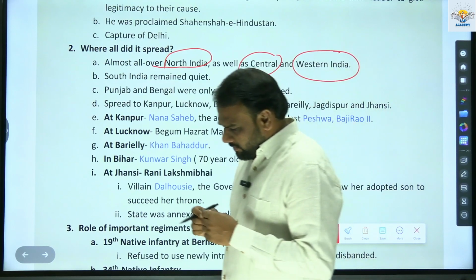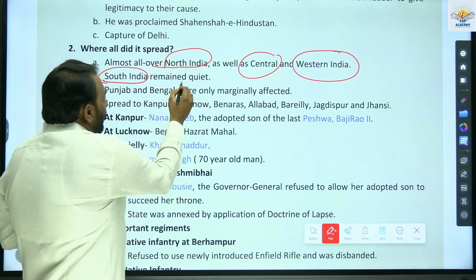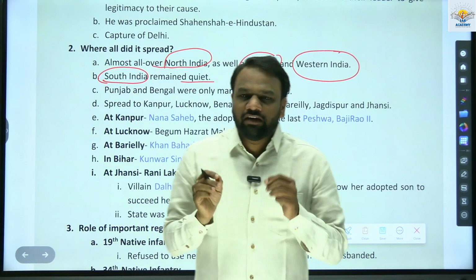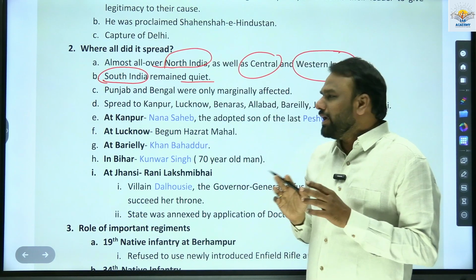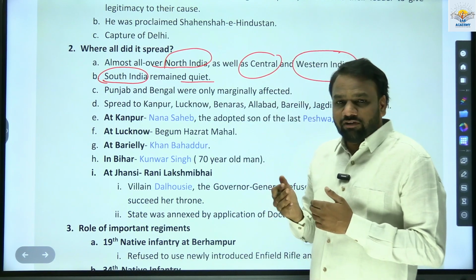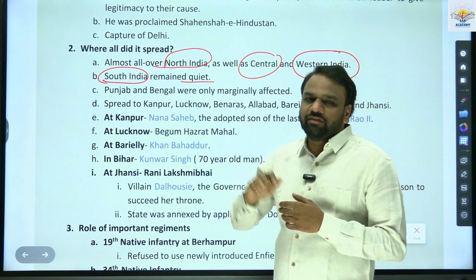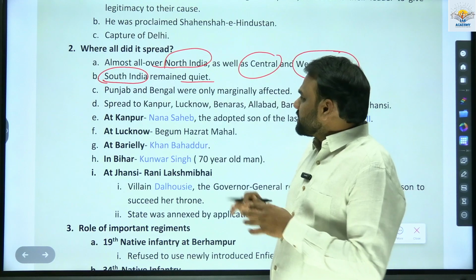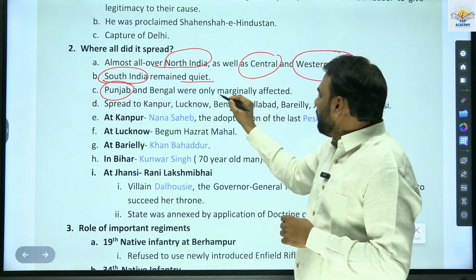Very important to remember that South India remained quiet. It means in the 1857 revolt, South India did not play an active role. So they can even frame a question like this: South India played an active role. No, South India did not play an active role in the 1857 revolt. Next, even in northern India, Punjab was marginally affected.